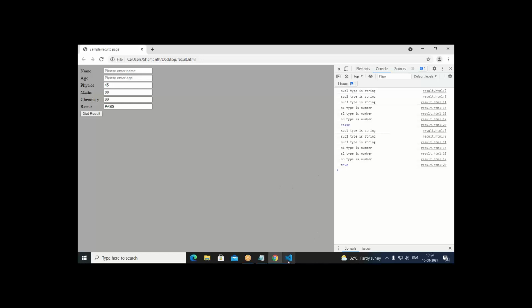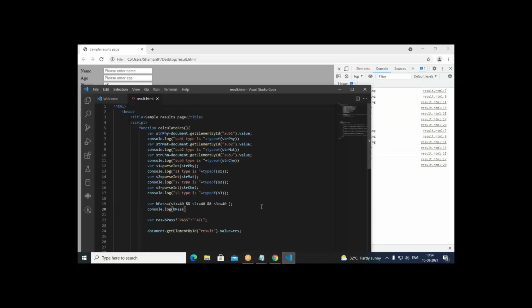What is the true exactly? Here it is. The condition I am writing: var bpos equal to s1 greater than or equal to 40, s2 greater than or equal to 40, and s3 greater than or equal to 40. So this is a Boolean expression. If all the combined expressions return a true value, the compound expression returns true, otherwise it's false. So this is giving a true value for us.